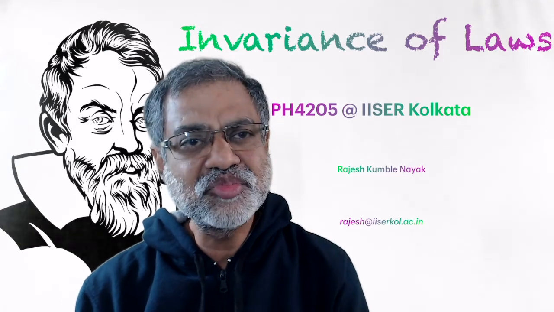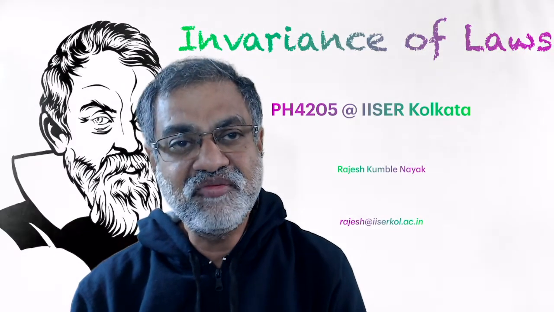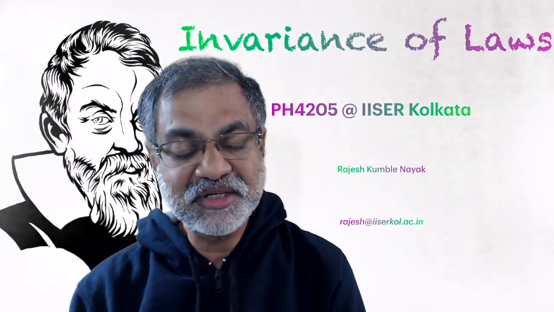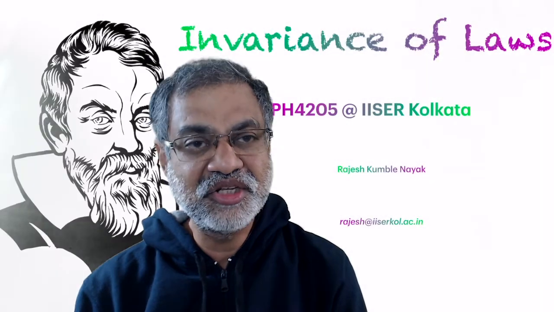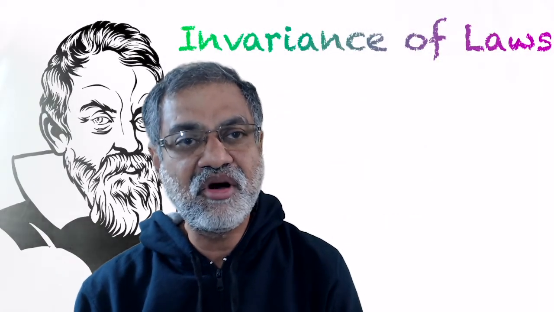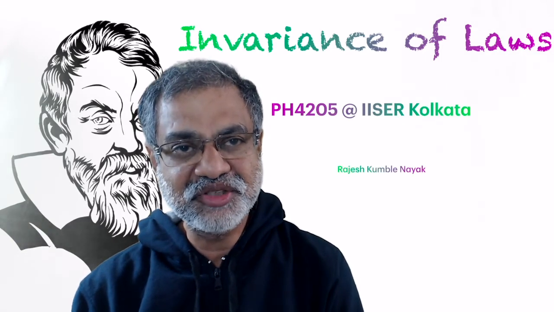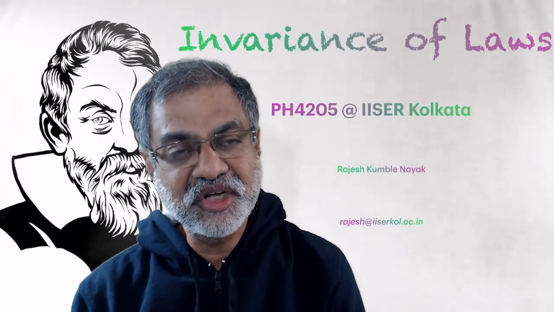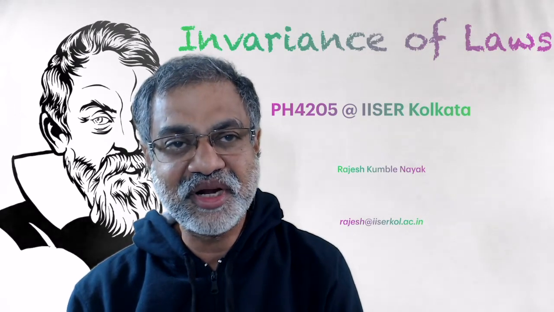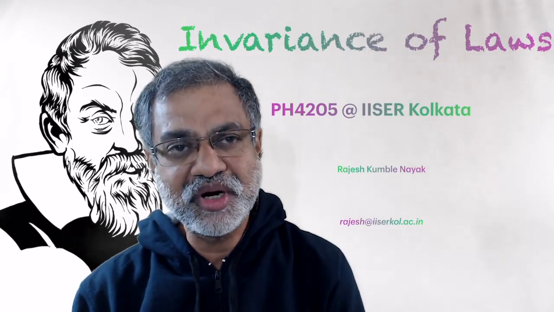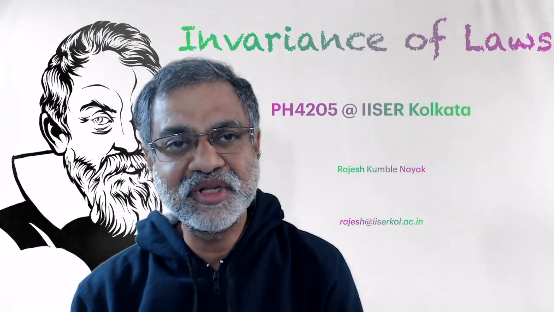Now, when a law written in terms of an equation in a certain coordinate system looks the same in form, that is called the principle of invariance. We have seen that Newton's laws of motion look the same in all inertial frames. That means Newton's laws are invariant under the inertial transformation. Laws are not generally covariant because they are not invariant under an arbitrary coordinate transformation. So this idea is very important. We will not go into general covariance at this stage, but it's very important for relativity.